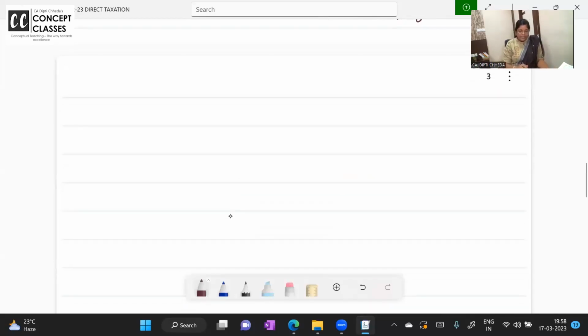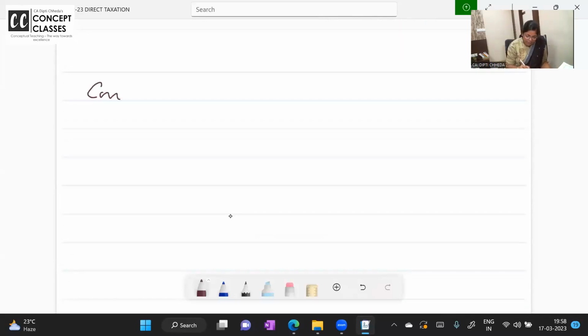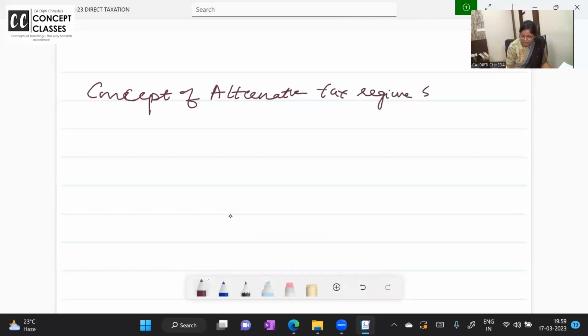Chalo. Let us call it the concept of alternative tax regime. Alternative tax regime, Section 115BAC. Okay, right.